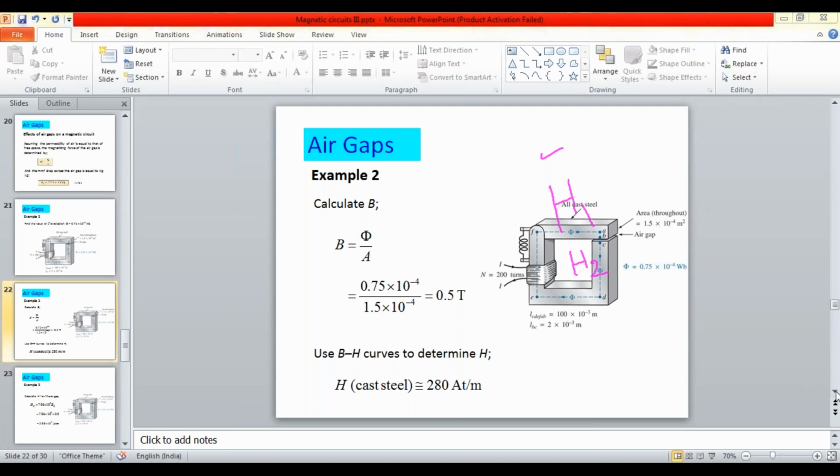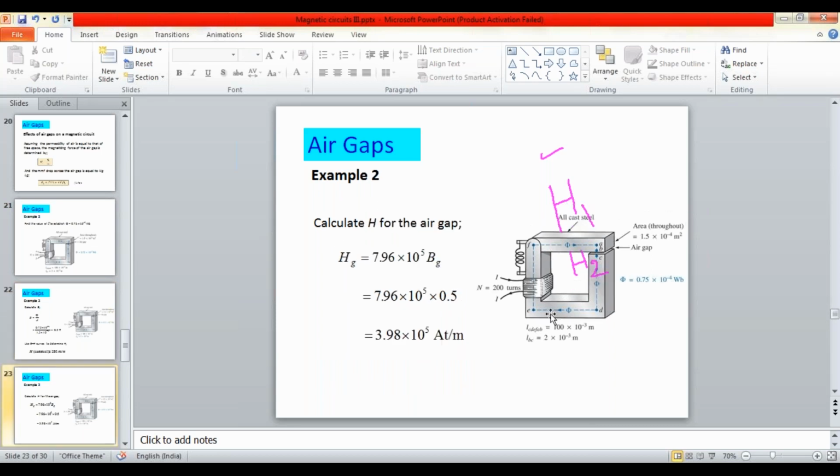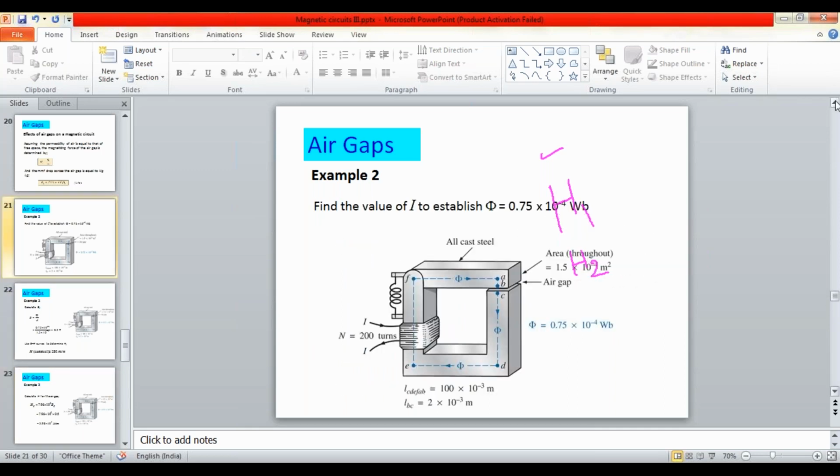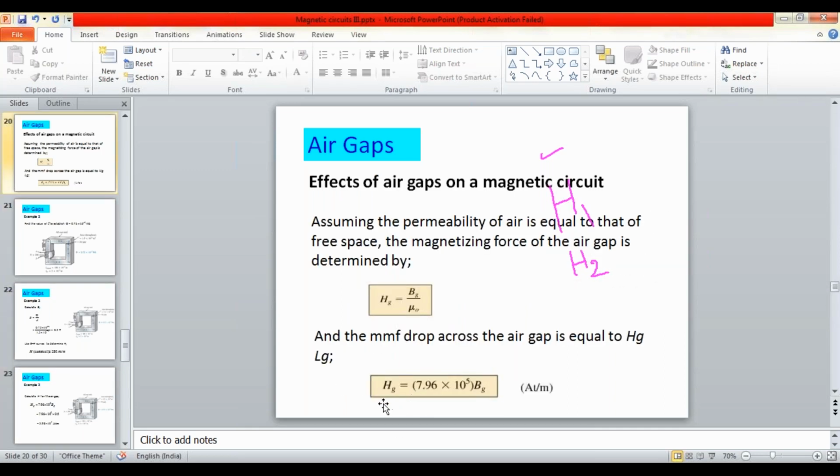Similarly for the air gap length, the formula is already given. Based on this formula, the magnetic field intensity of the air gap is equal to 7.96 into 10 power 5 into Bg, the flux density of the air gap.